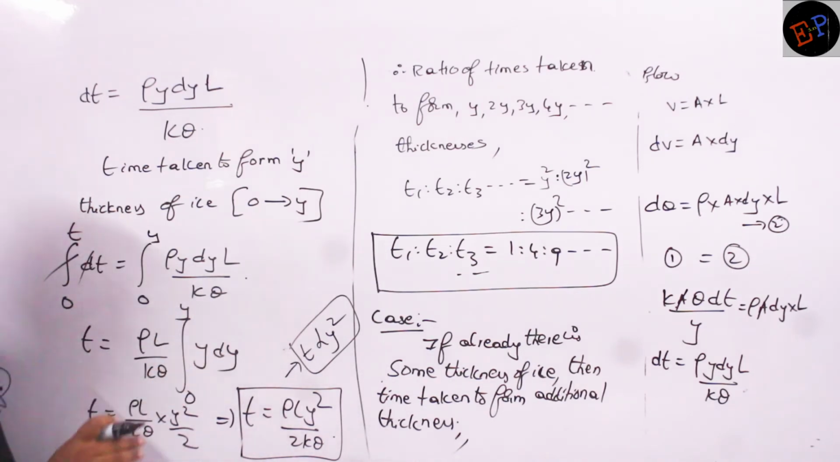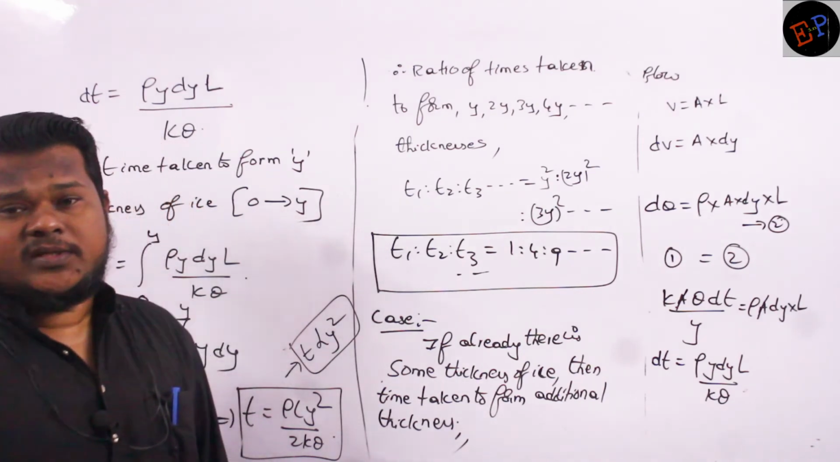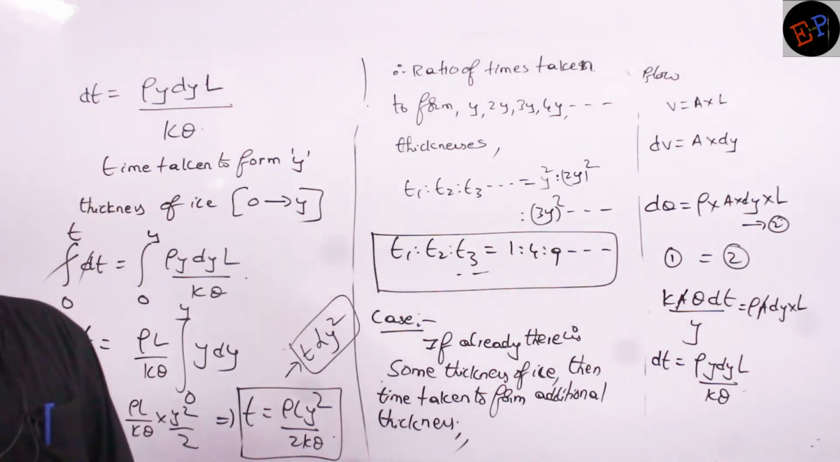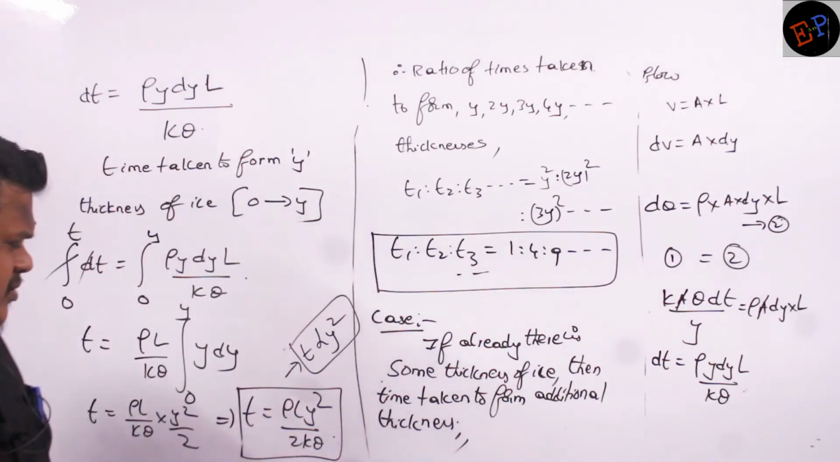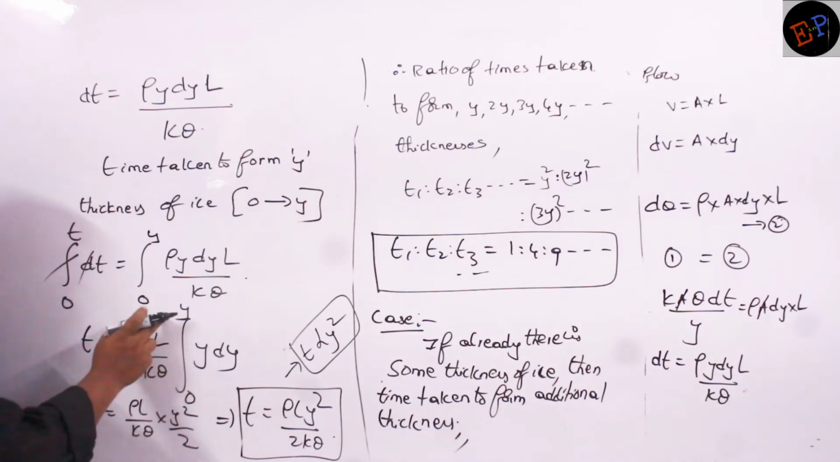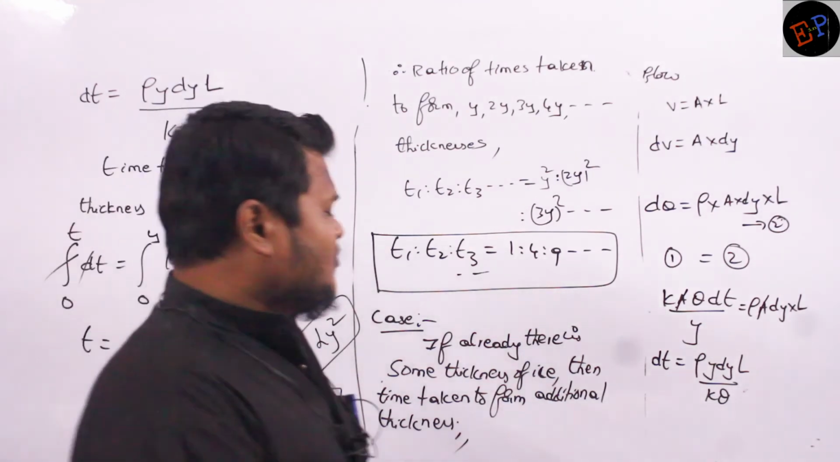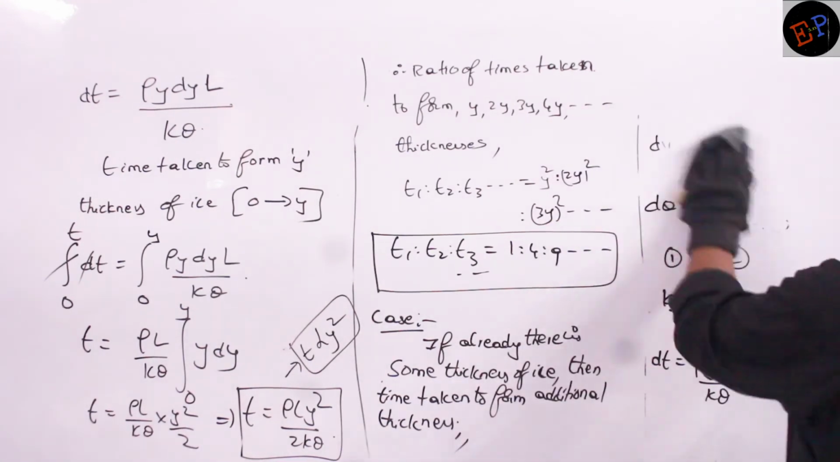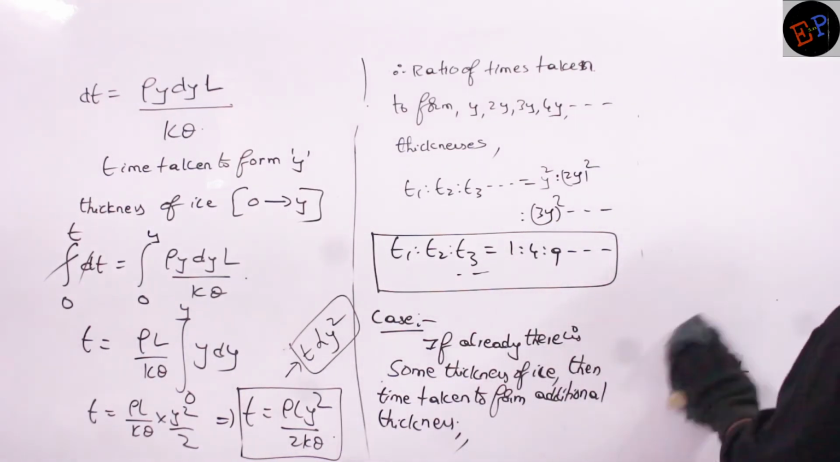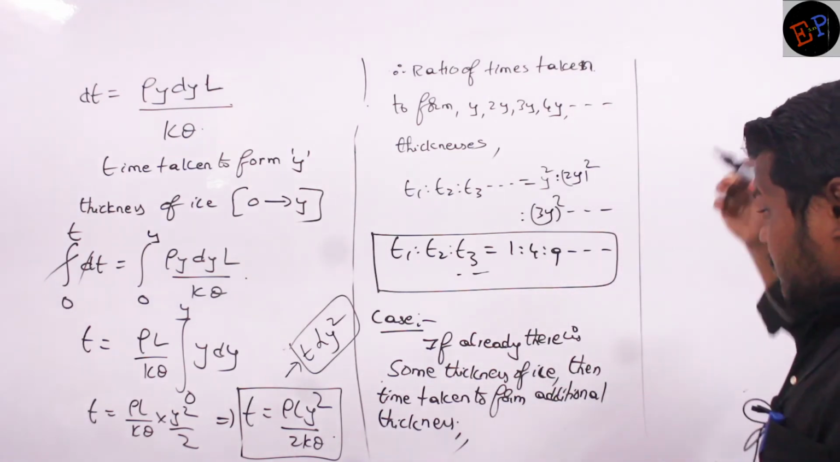So sometimes he will ask a question like this also. Already there is some thickness. Now I want to form new thickness of ice. Then what I have to do? Can you say, anybody? So just you change the limits of integration. Previously we have taken 0 to y. Now you take from y1 to y2. That's it. Understood? So therefore, how can I do that calculation? Let us see.